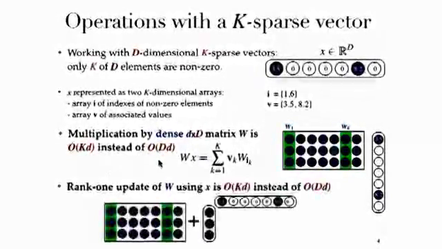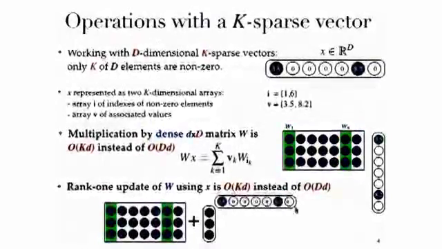Okay? And similarly, when we want to do a rank 1 update of such a matrix with a sparse vector, we're only going to touch a small number of rows or columns of the matrix. So again, O(kd) instead of O(Dd).